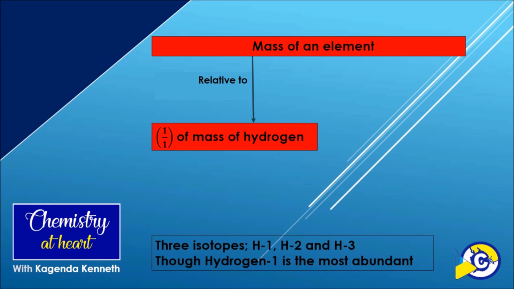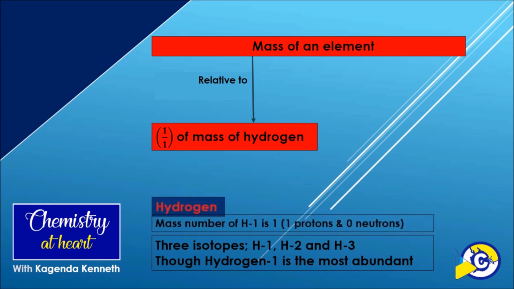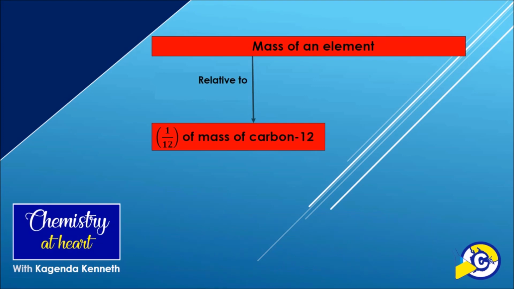Hydrogen was then adopted as the standard due to the fact that it is the lightest of all elements. However, it was also abandoned due to its isotopes, which occupied a non-negligible percentage. Carbon was then adopted as the standard and still is. In most textbooks, carbon is referred to as carbon-12.